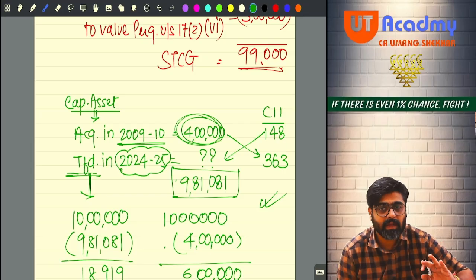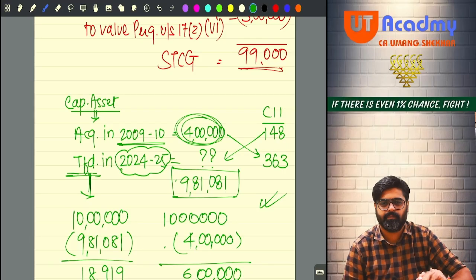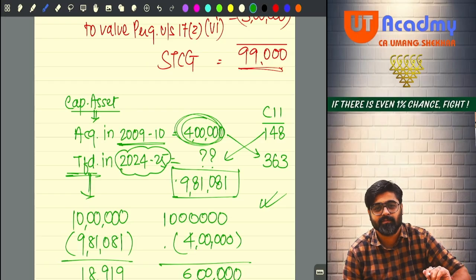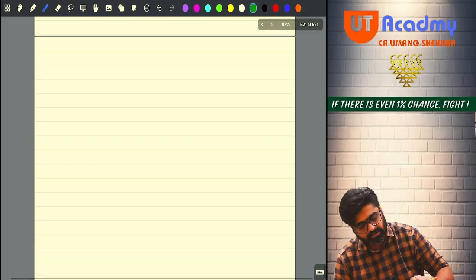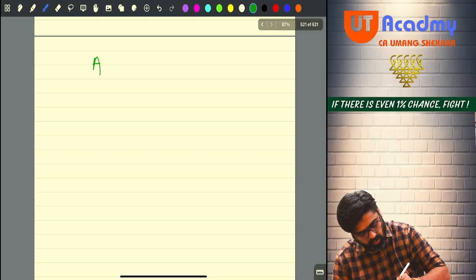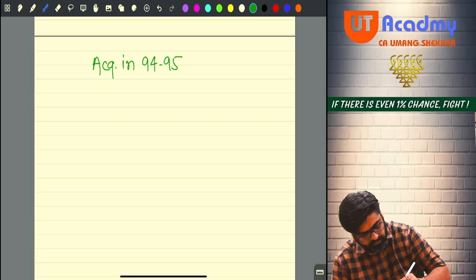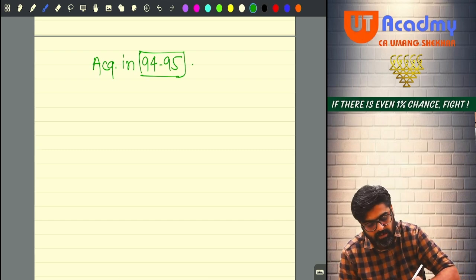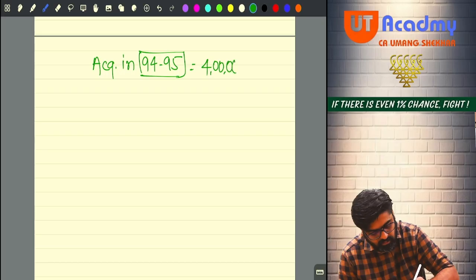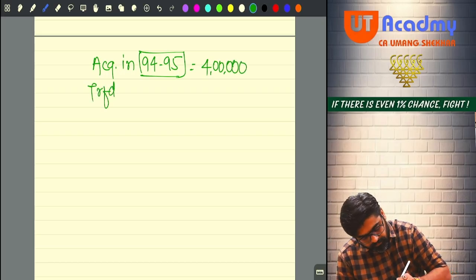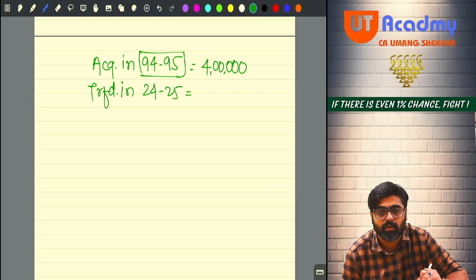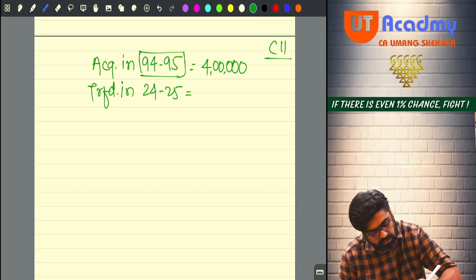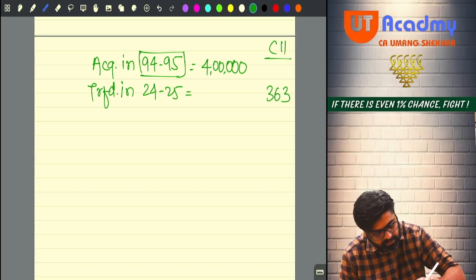Yes or no? Now, if I change this example a little bit, you will go mad. See, if that same capital asset was acquired in 94-95, for 4 lakhs, and that is transferred in 2024-25, CII for the transfer year you will get 363.